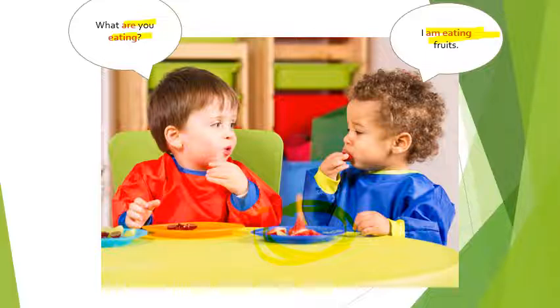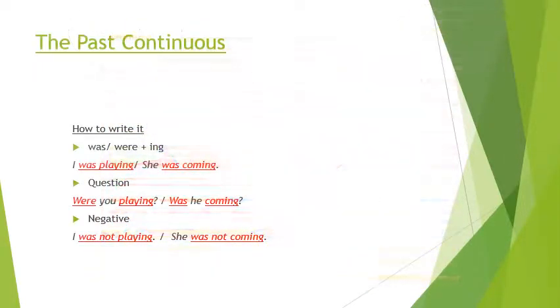In case of any doubt or any clarification, please approach me. Now let's move on. Now comes past continuous tense. Past continuous tense. An action which happened for a long period of time but in past tense is called past continuous tense. For example, before listening to this audio, some of you were bathing, some of you were eating breakfast, some of you were helping your mama, some of you were just sleeping.